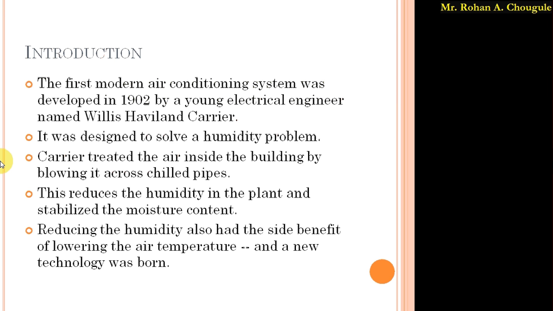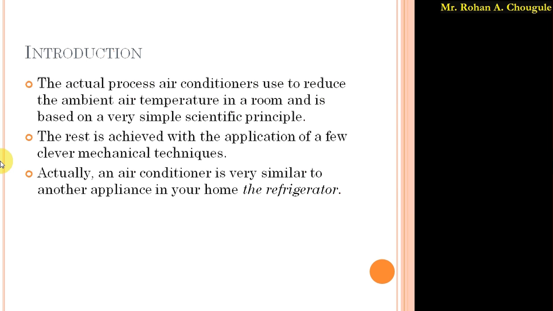Reducing the humidity also had the side benefit of lowering the temperature. As he passed the air through the chilled pipes, the humidity in the air was reduced, and because of that he got cooled air inside the building. Because of this technique, he got the side benefit of lowering the air temperature, and the new technology was born. That new technology is nothing but the air conditioner.